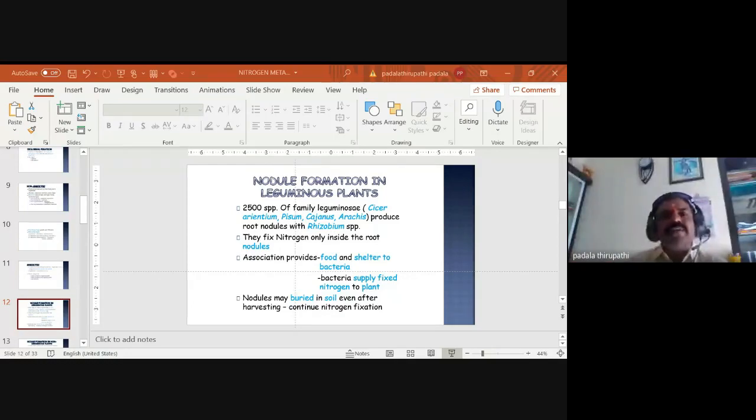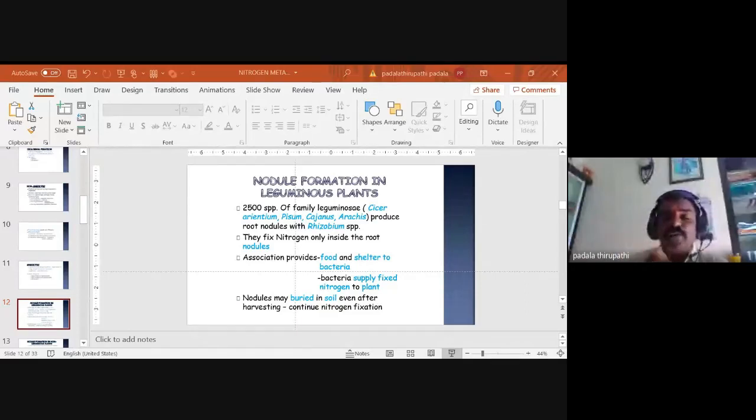These plants give food and shelter to the microorganism. Then the bacteria supply the fixed nitrogen from the atmosphere in a usable form for the plant species. This is the symbiotic association observed in the host plant.